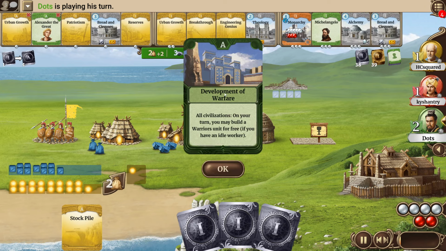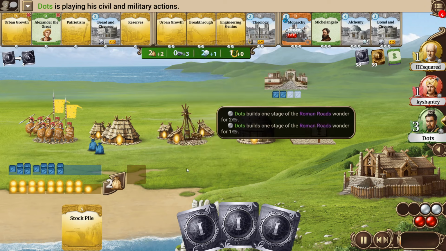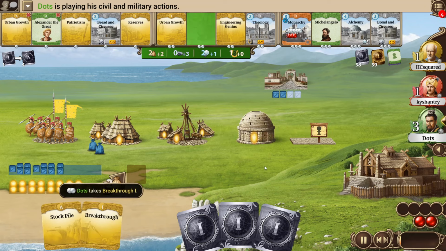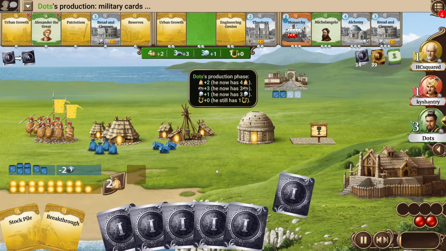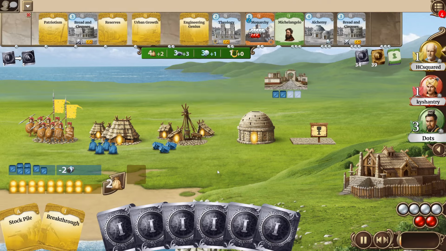Dot seeds and opens the development of warfare. He has a free population to take that free warrior. That makes it so that he can't build a second lab, so instead of that he will start building some steps on the Rome roads, also takes the breakthroughs to get some additional science going.